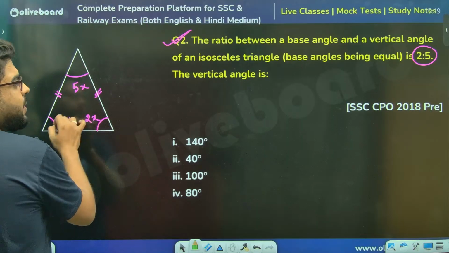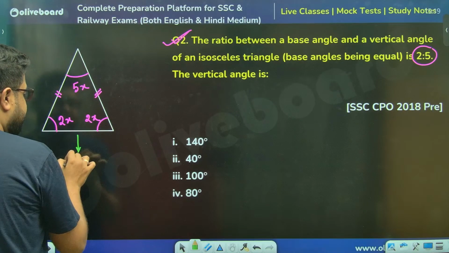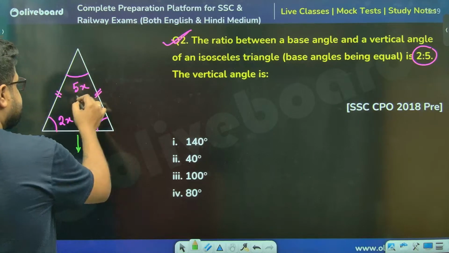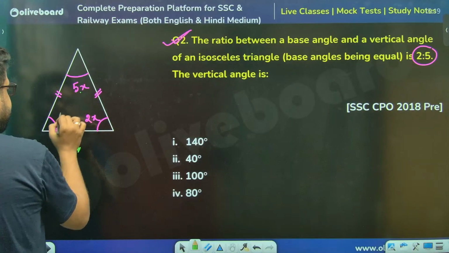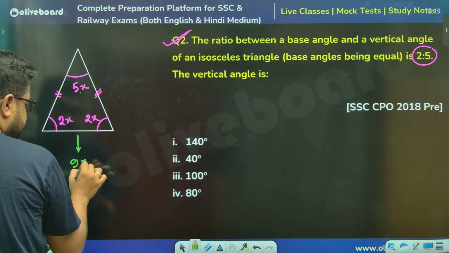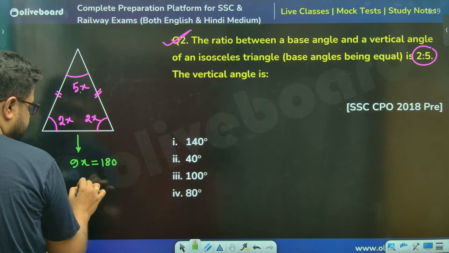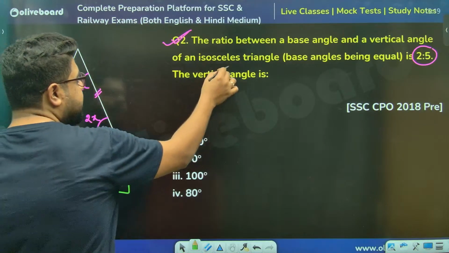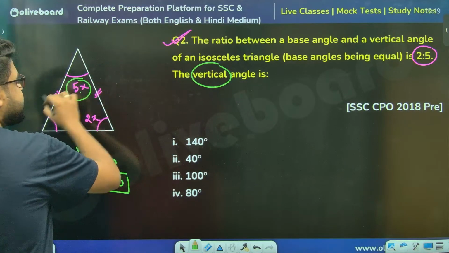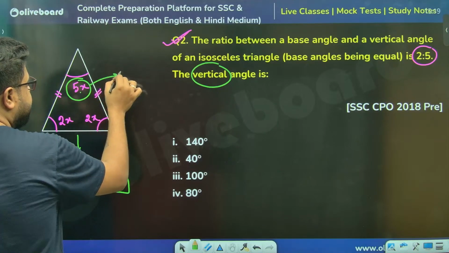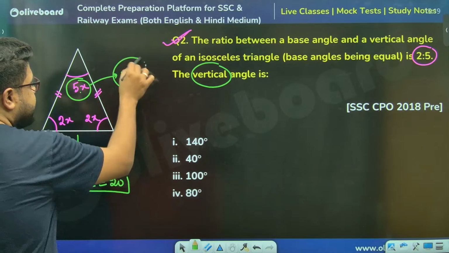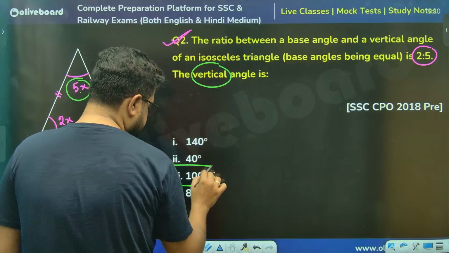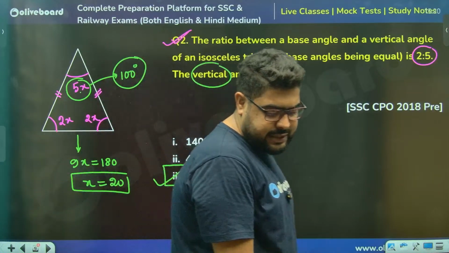So two sides are equal, so the angles are equal. Sir, from here, the sum of all three angles, that is 5x plus 2x plus 2x, which is 9x, is equal to 180. X is 20. They're asking for the vertical angle, which is 5x. X is 20, so 5 times 20 is 100 degrees. Option number 3, 100, is the correct answer.